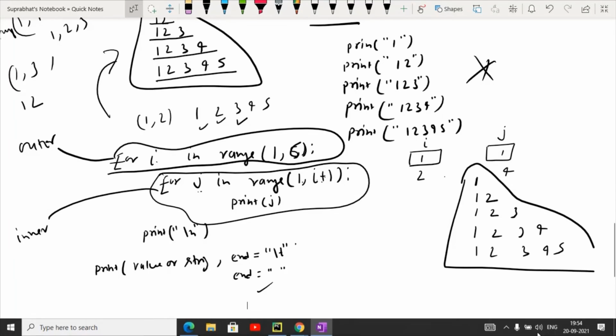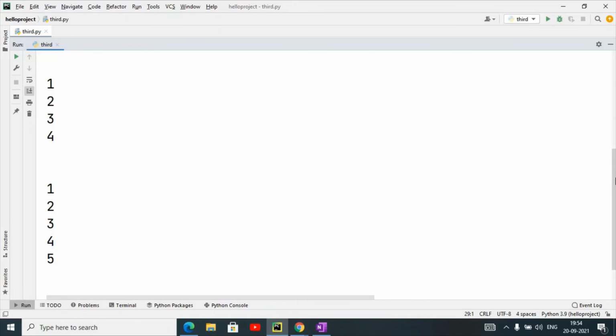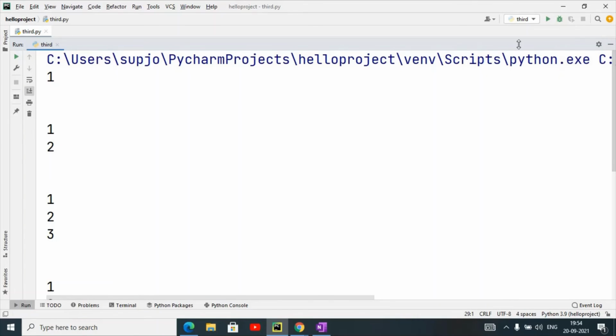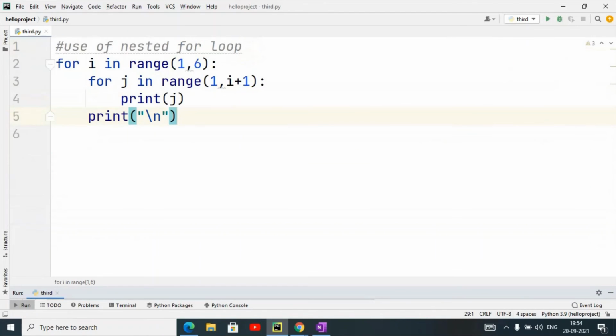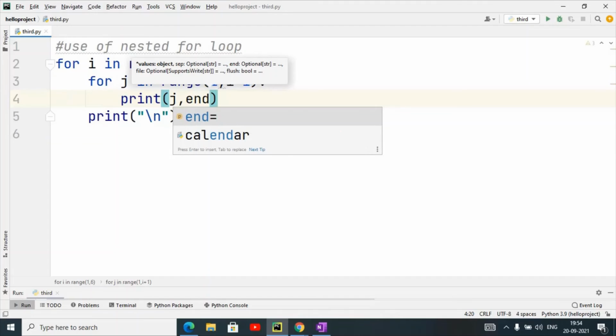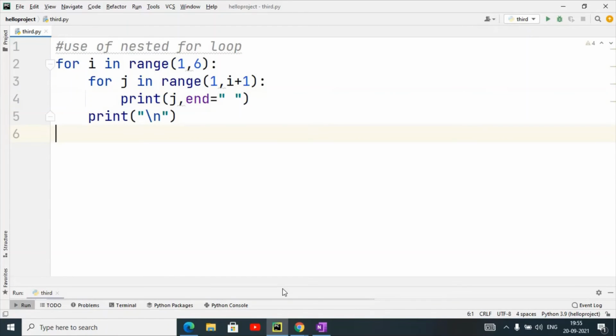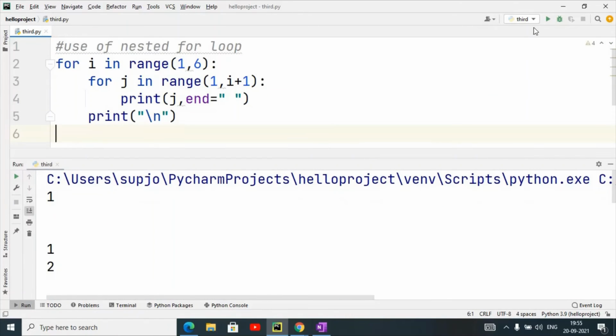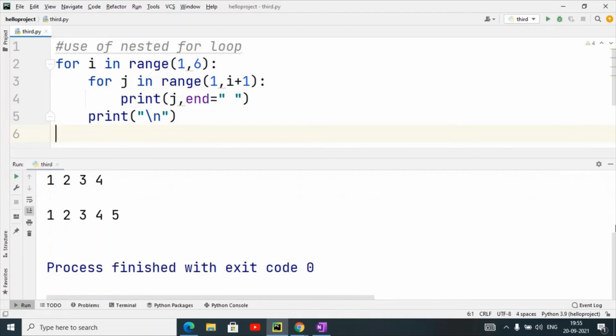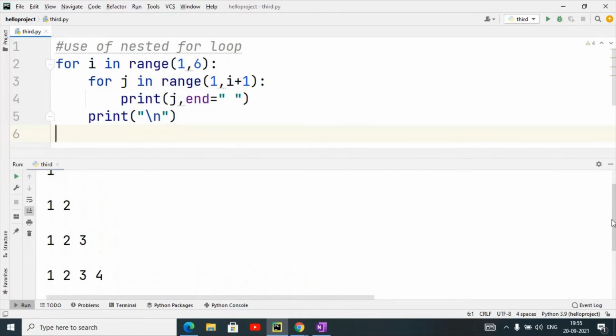I am showing you in PyCharm also. So here in your code where you have written print j, you will give the second argument end equal to, and you have given this blank space. Now when you execute this again, you can see the output like this.